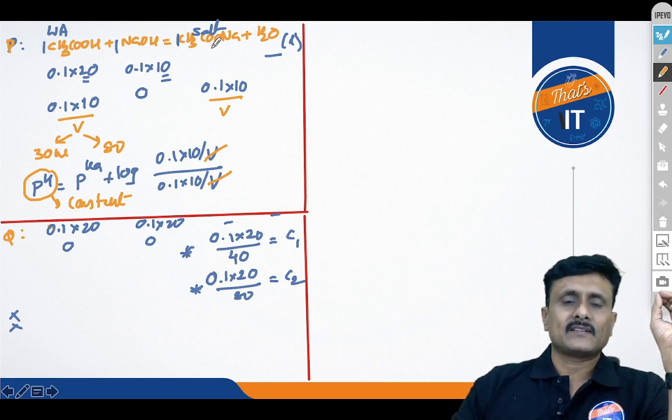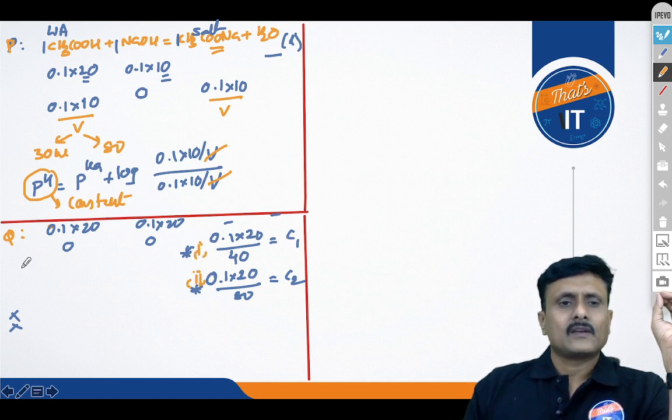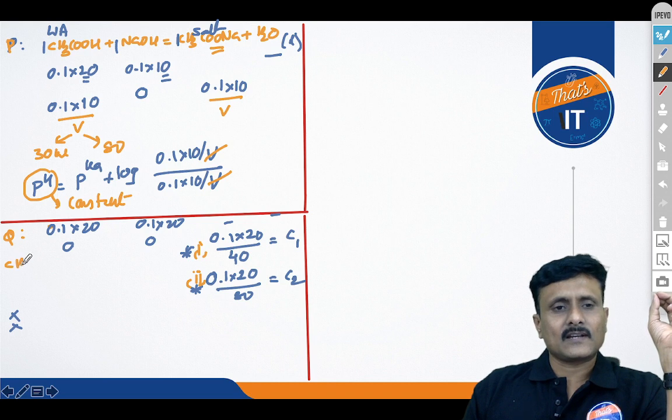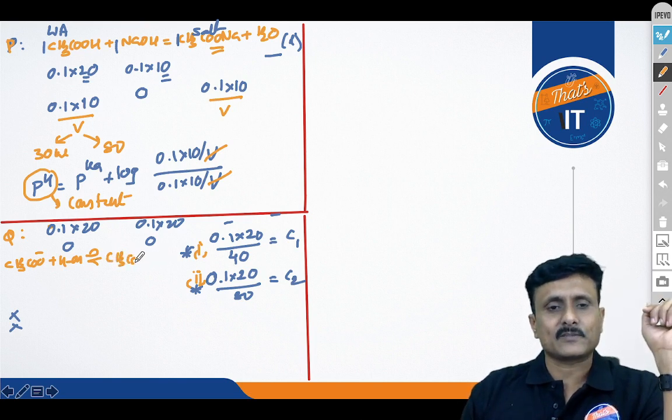So what's happening here is that the sodium acetate in the case 1, I'll take this case 1 and this as case 2. Now your acetate ions are undergoing the hydrolysis, isn't it? You know hydrolysis concept. Acetate ion is a stronger base because acetic acid is a weak acid. So it will fight for H plus ion from water. We got this.